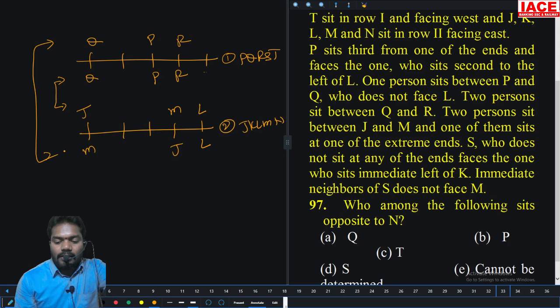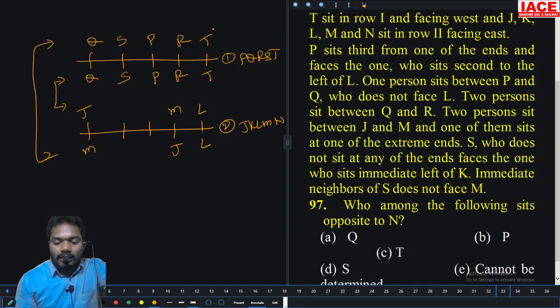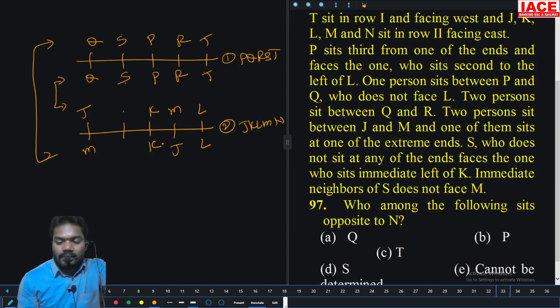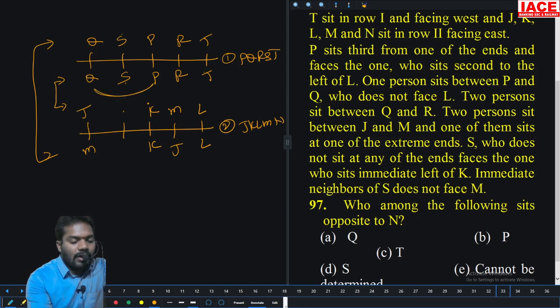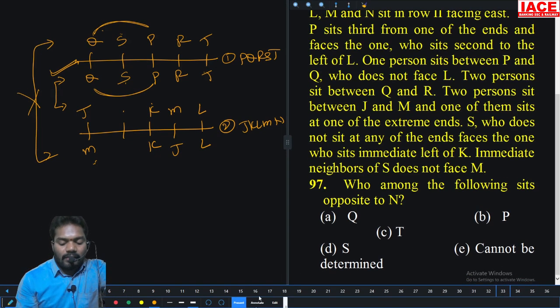S does not sit at any of the ends. So S has only one chance, here. The remaining person is T. Next, S faces the one who sits immediate left of K. S faces immediate left of K, as here. Immediate neighbors of S do not face M. The immediate neighbors of S, these two, are not M. But this one is M. So the outer case is not possible, only the inner case is possible. That's it.